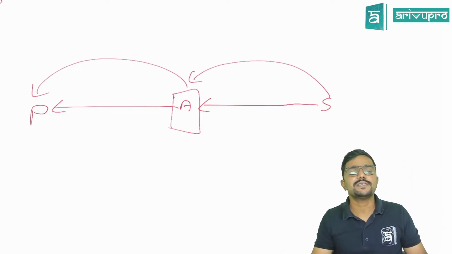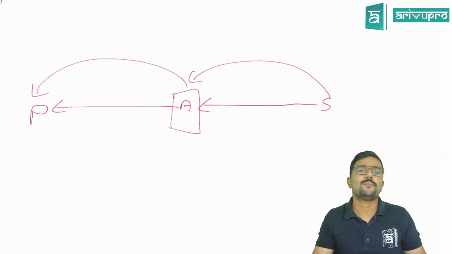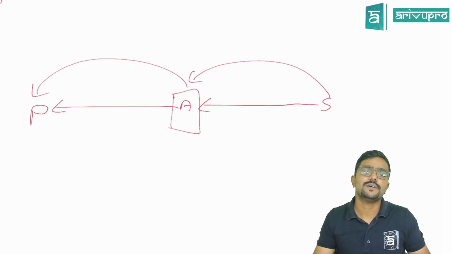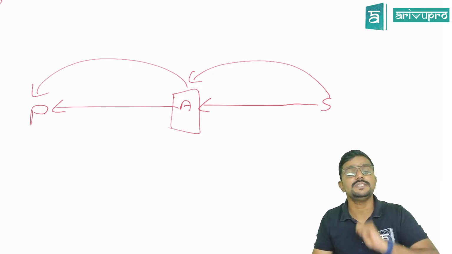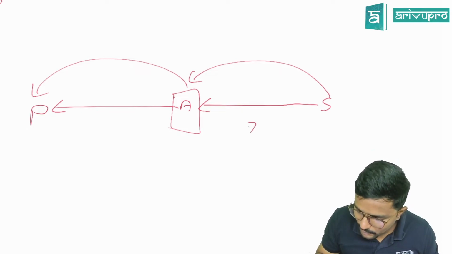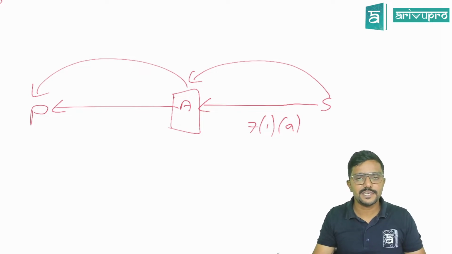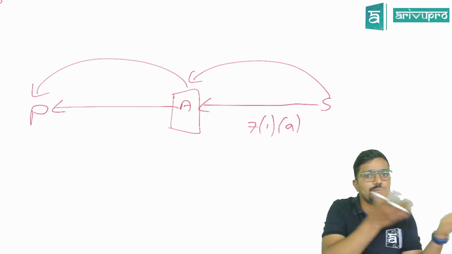So in that case, again, there will be two supplies. One as per 7(1)(a), the other one is as per 7(1)(c). Clear? So supplier would be as per 7(1)(a) because he would be charging the amount to the agent. Then agent is supplying the same goods to the principal.